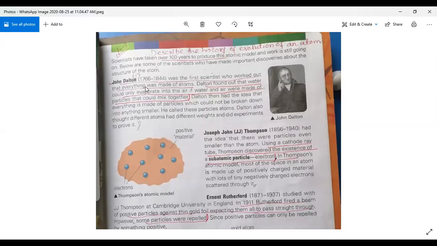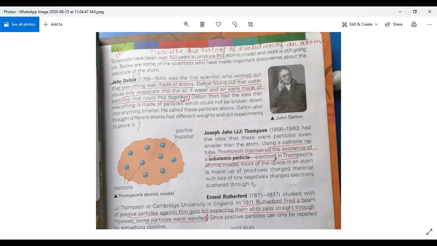So the first is John Dalton. The first heading is given. You will write this paragraph, then you will give the heading of John Dalton, and you will write from this point: Dalton found out that water evaporates into the air, so if water and air were made of atoms, they could mix together. This is the theory of John Dalton. You have to write only these three lines, from Dalton found out that water till could mix together. Write it in your copy.